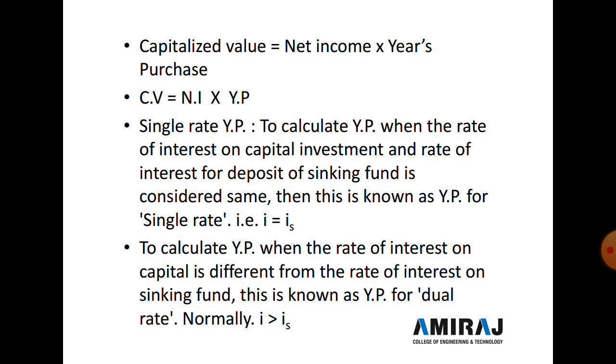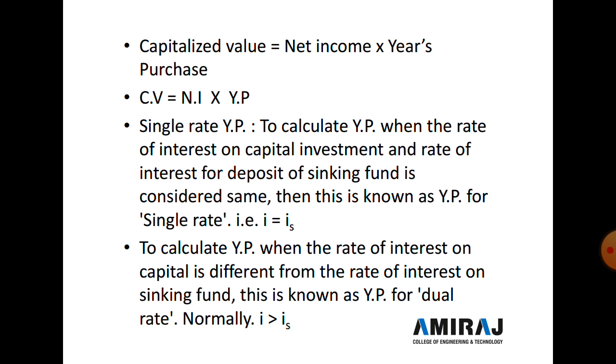Year purchase is divided into two parts: single rate and dual rate. To calculate the year purchase when the rate of interest on capital investment and the rate of interest for the deposited sinking fund are considered the same, it is known as year purchase for a single rate.